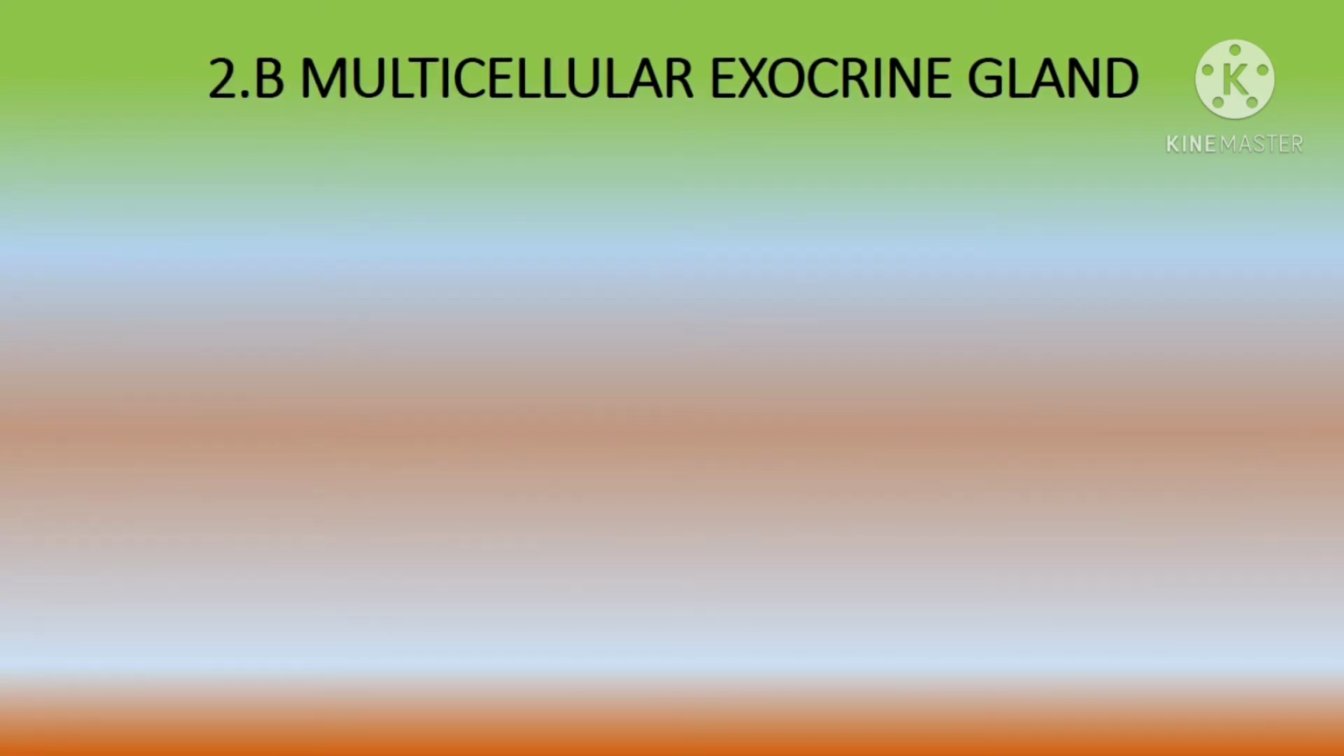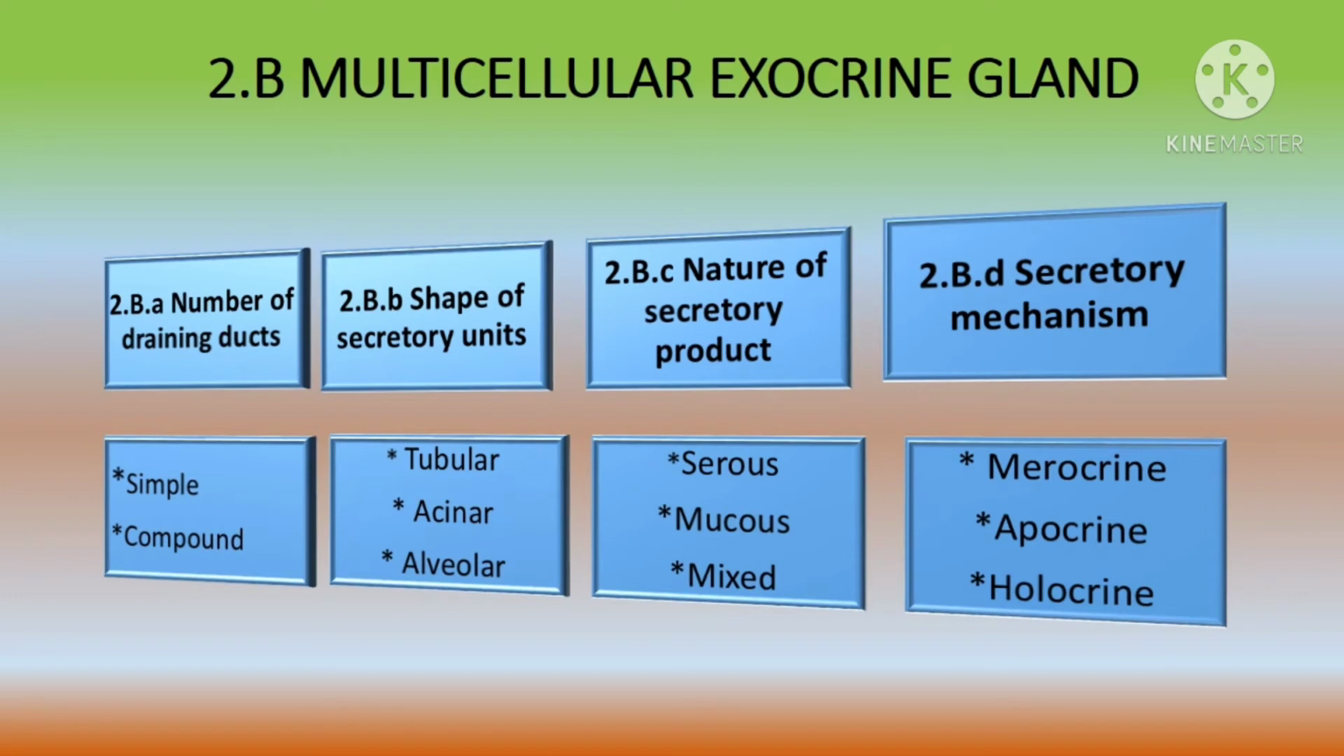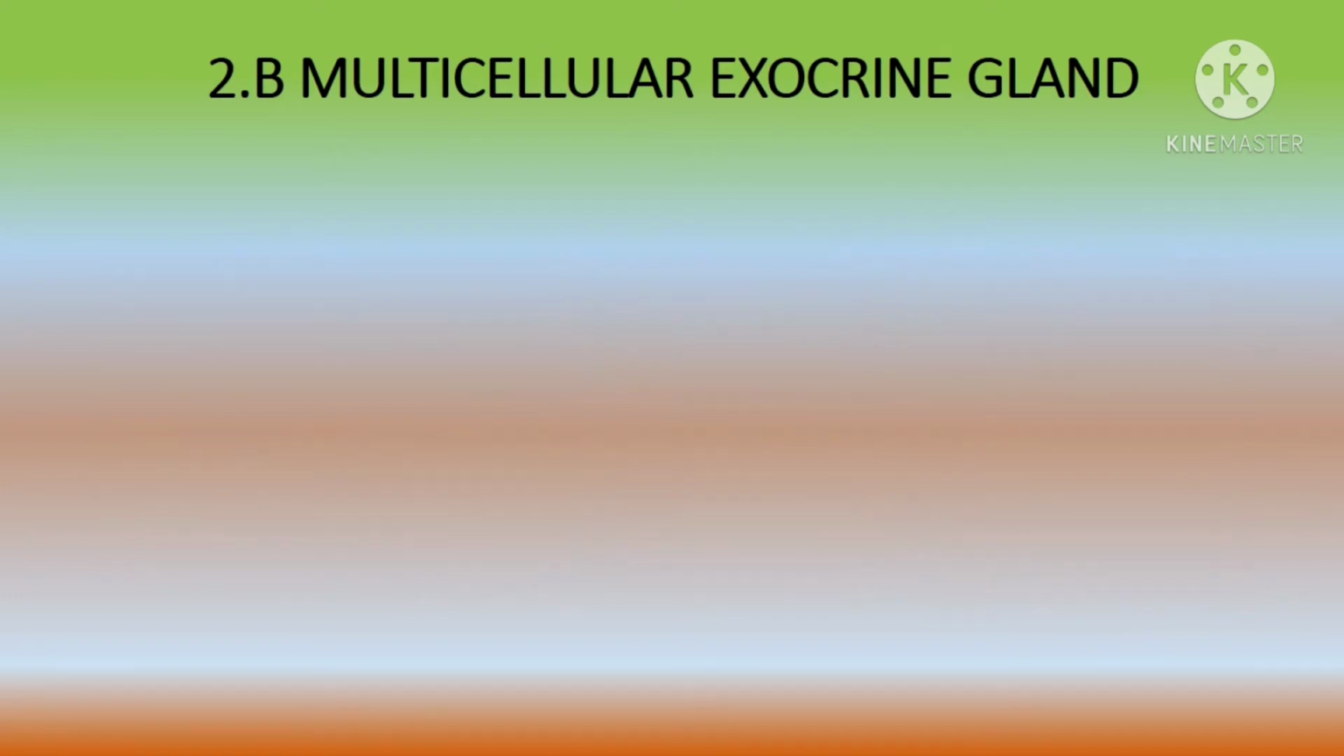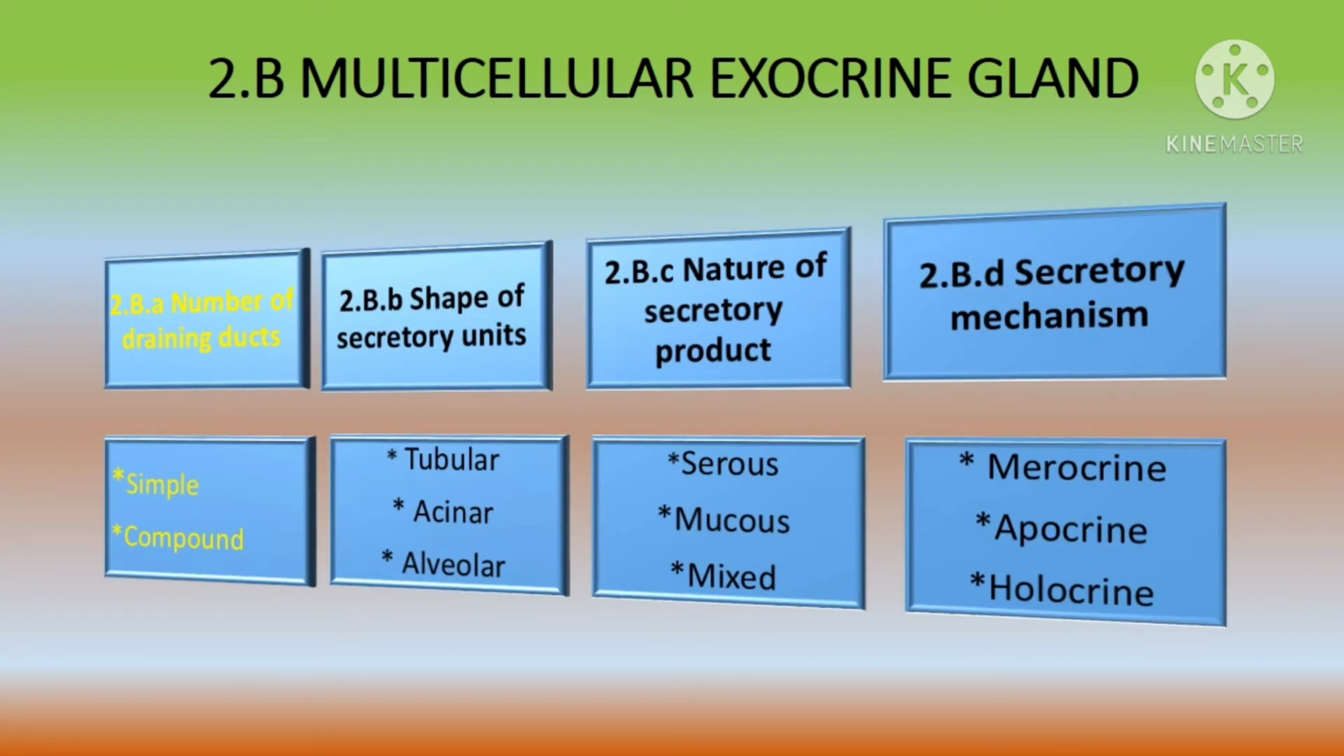After unicellular exocrine glands, we'll study multicellular exocrine glands. They can be divided into four categories: based on the number of draining ducts, on the basis of shape of secretory units, on the basis of nature of secretory product, or on the basis of secretory mechanism. We'll deal with all of these one by one.